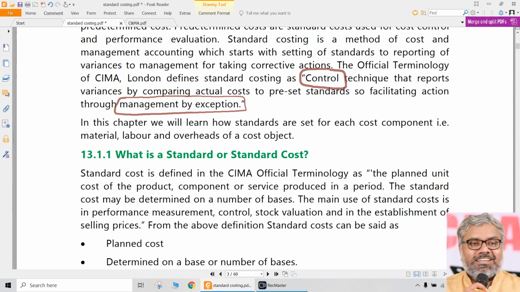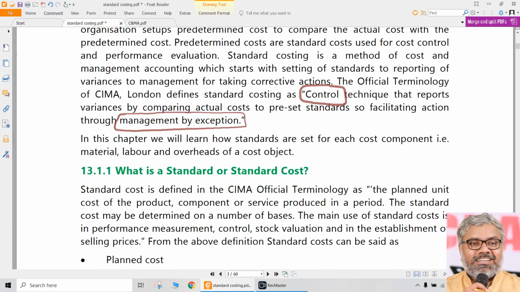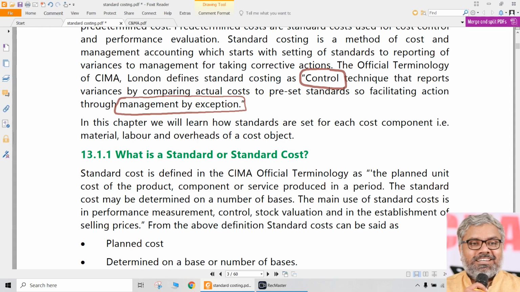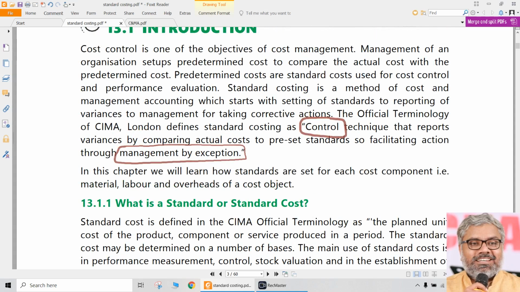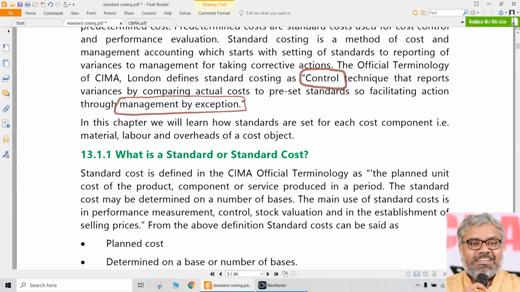For example, just now when I said standard costing may not be that important for theory questions, what we are doing effectively is we are not going to focus too much on the theoretical aspects of standard costing. But when I say materials, labor, overheads are important for theoretical questions also, then definitely we have to focus more there. That is exception. Means we focus on the areas where it is more important, where there is more possibility of risk.